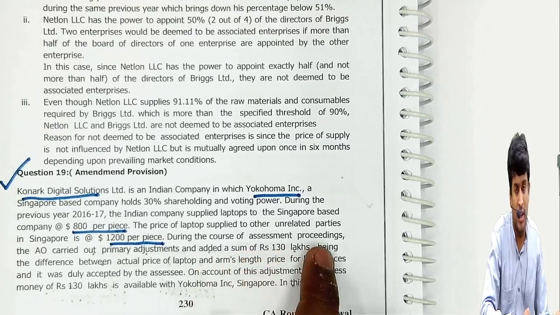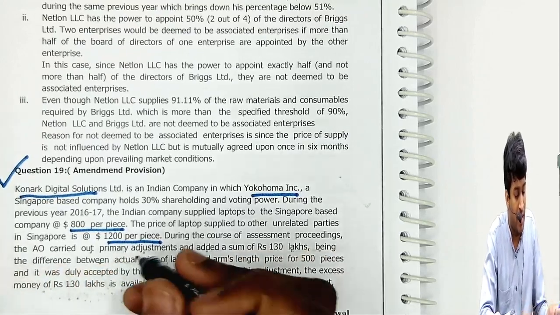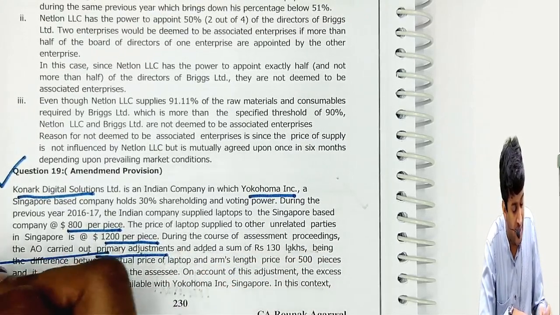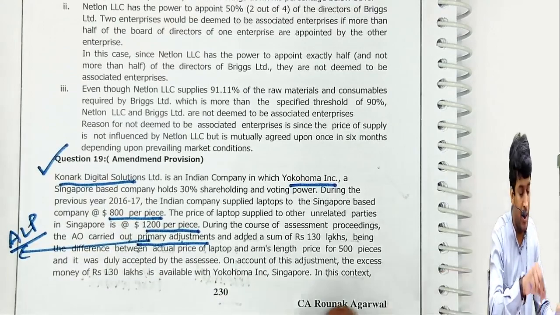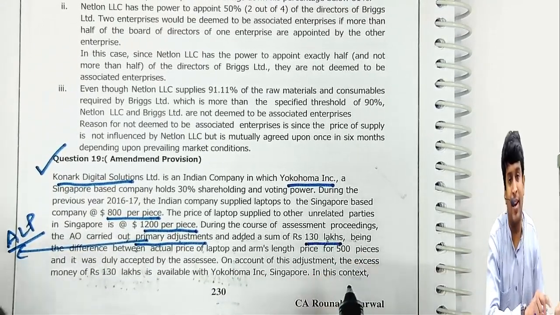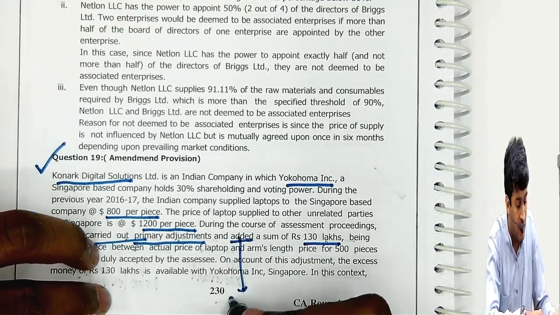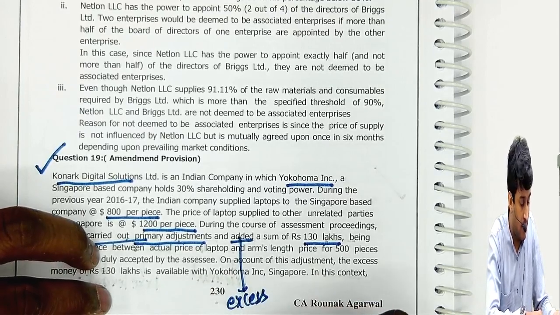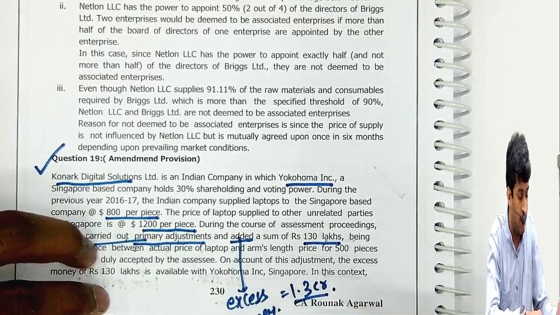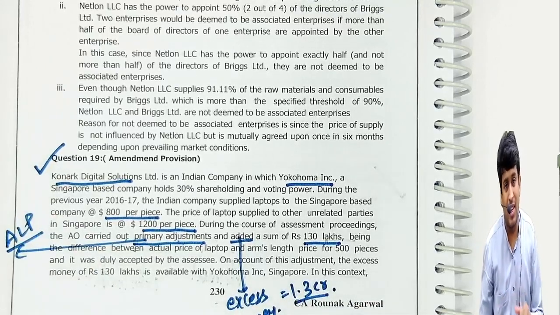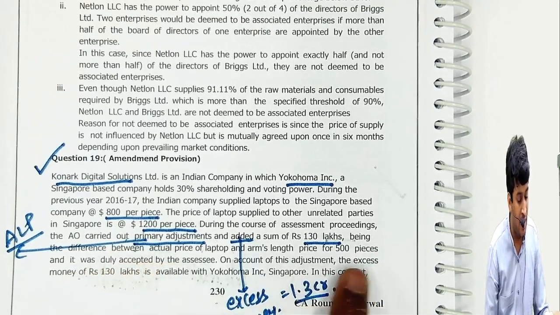During the course of assessment proceedings, the AO found out the arm's length price. AO carried out a primary adjustment. He calculated the arm's length price and added a sum of 130 lakhs, the excess money. In my example it was 10 crores; here it is 1.3 crores, 130 lakhs. If it's less than 1 crore, this section will not apply. Remember that. This is the difference between the actual price and the arm's length price.